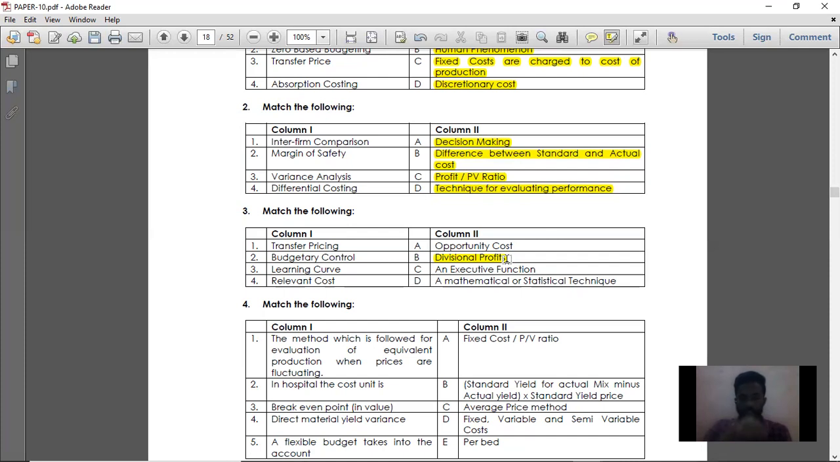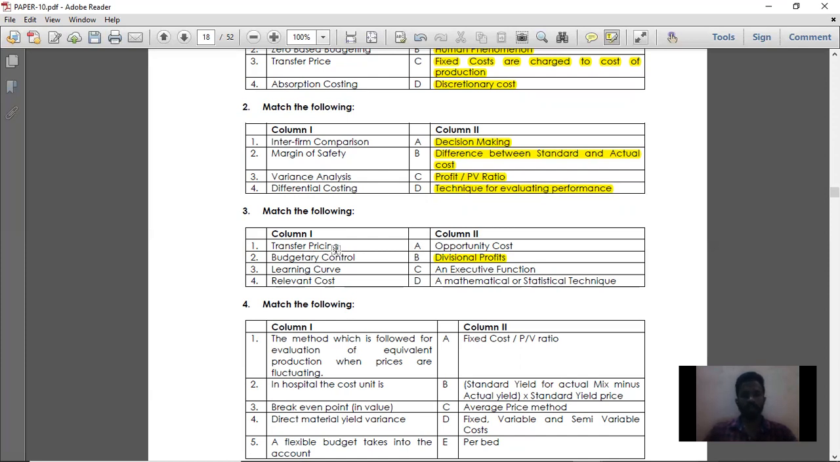Product A is being transferred by division A to division B. For producing and transferring product A, division A should have some profit because it is producing product A and selling it to the internal department itself, that is division B. For that particular production and internal transfer of product A, division A is going to have some profit, that is called divisional profit. How will their profits be calculated? Using transfer pricing. Simple.